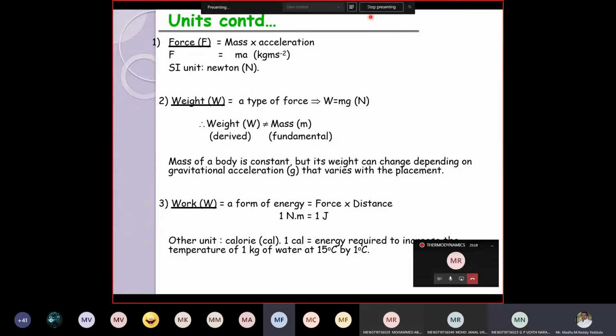Clear? 665 Newton, sir. Okay, that's right. If you multiply with the gravity, whatever value you get, that is your weight. 600 Newton, sir. Okay, right. Fully understood, sir. Okay, mute your mics, please. Next. Yes, sir. Work already discussed.